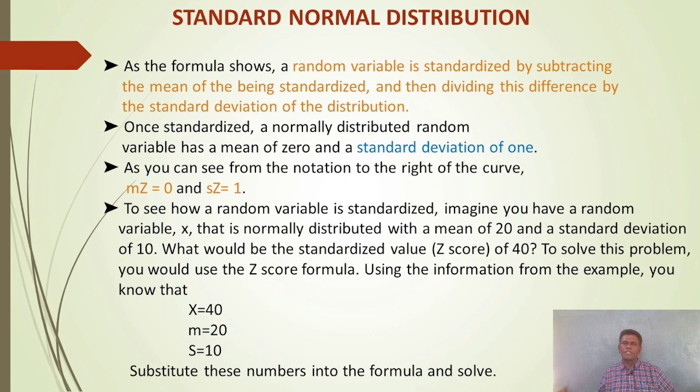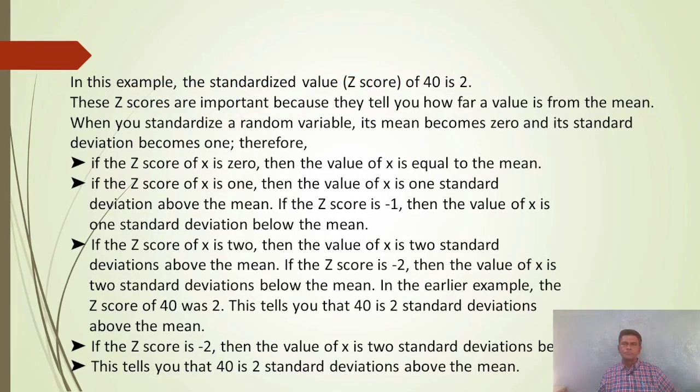What would be the standardized value, the z-score, of 40? To solve this problem, you would use the z-score formula. Using the information from the example, you know that x is equal to 40, mu is equal to 20, sigma is equal to 10. Substitute these numbers into the formula and solve. In this example, the standardized value of 40 is 2.